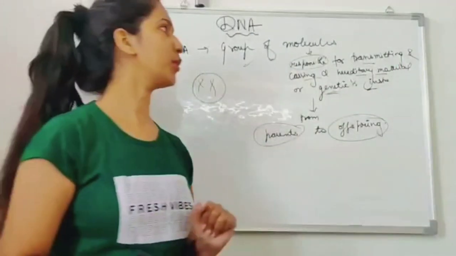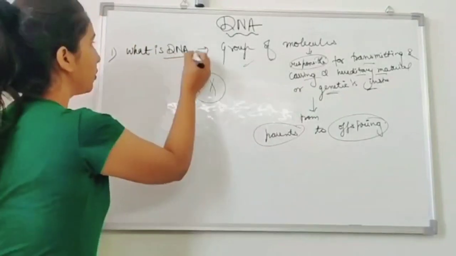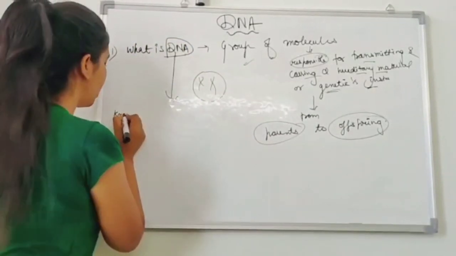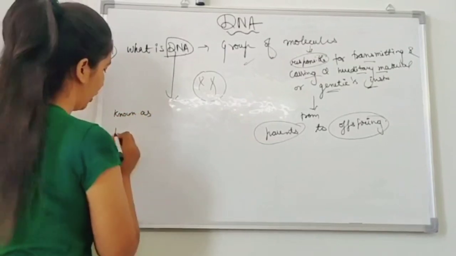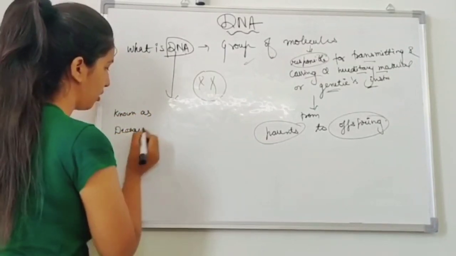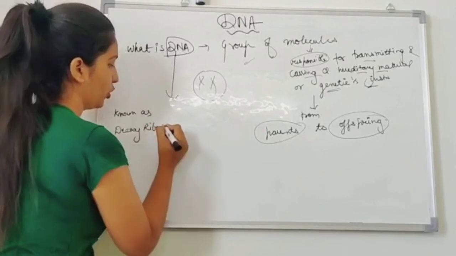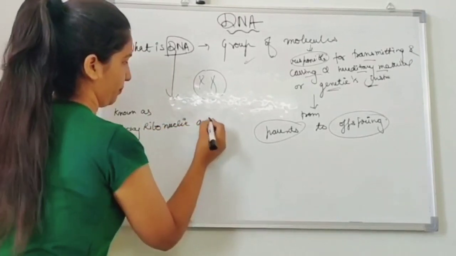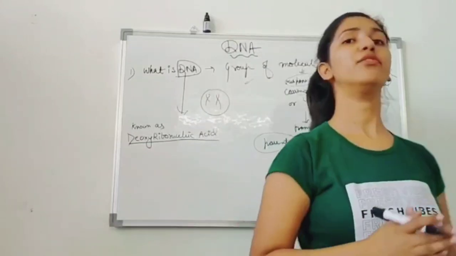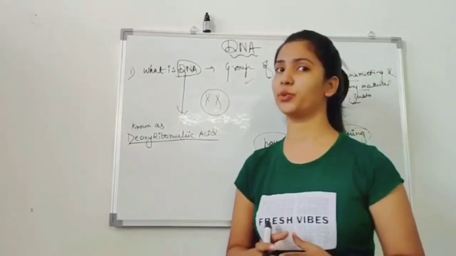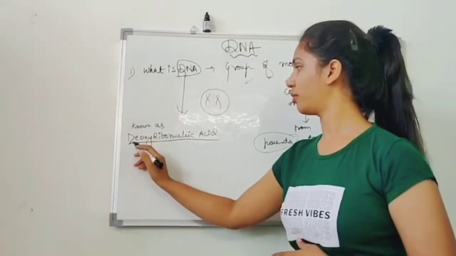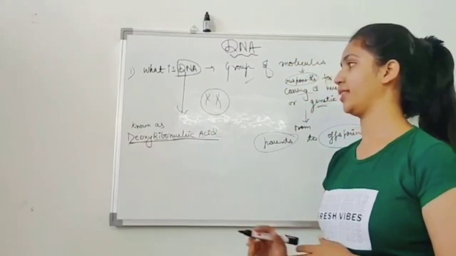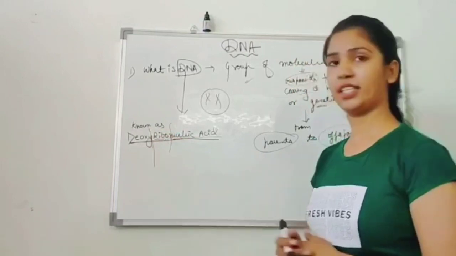And now I'm going to tell you what is the full form of the DNA. DNA is known as deoxyribonucleic acid. By the full form of the DNA, you can understand a few things. It's a combination of three words: deoxyribonucleic acid. So we are going to understand each term.